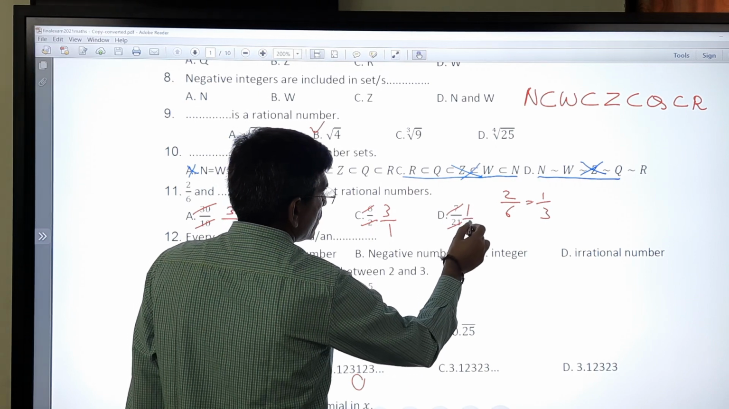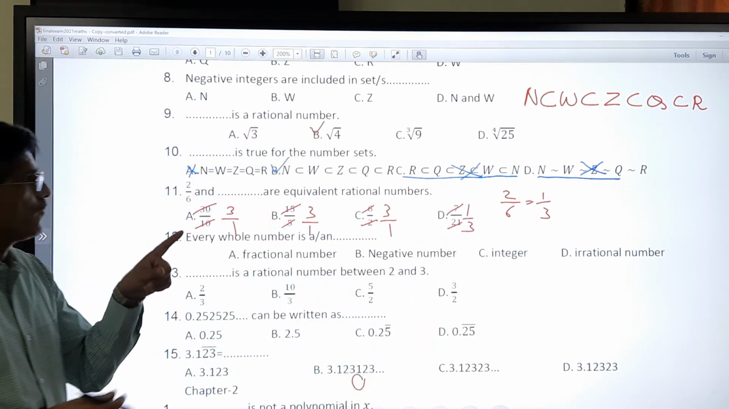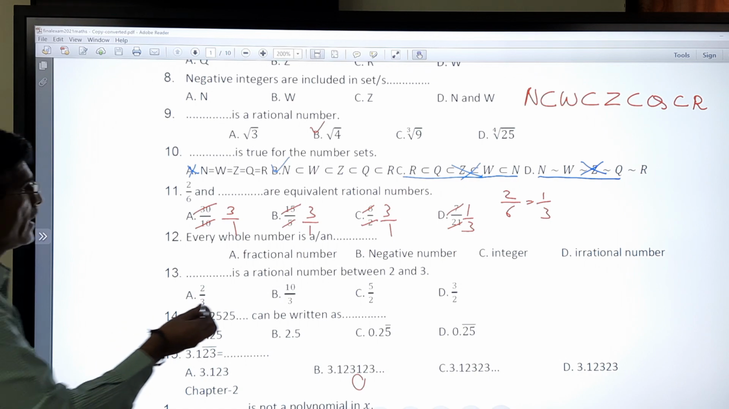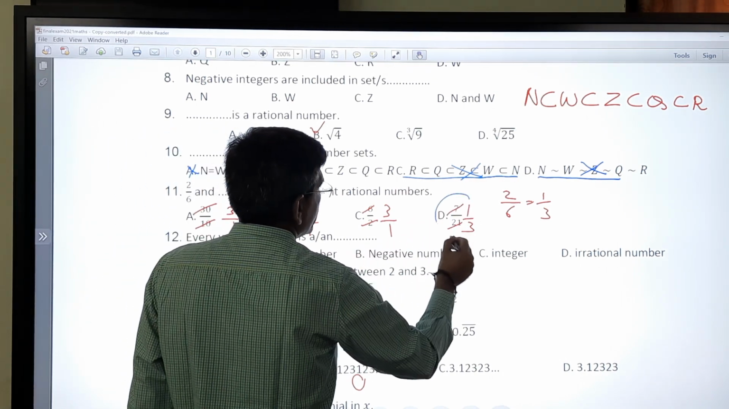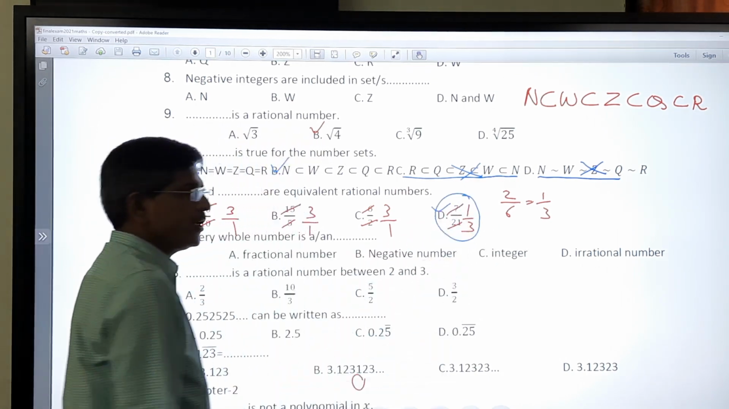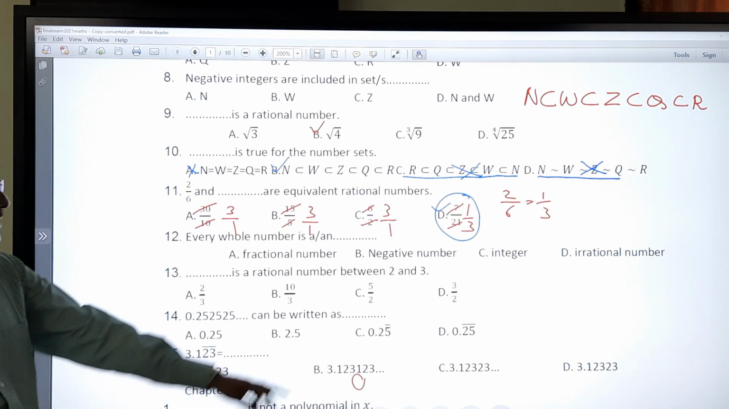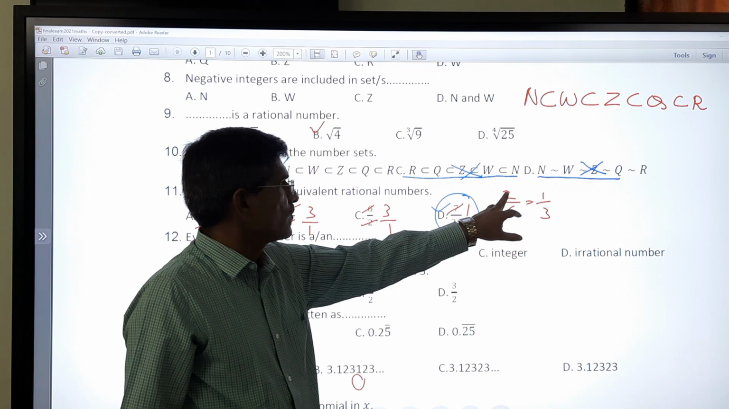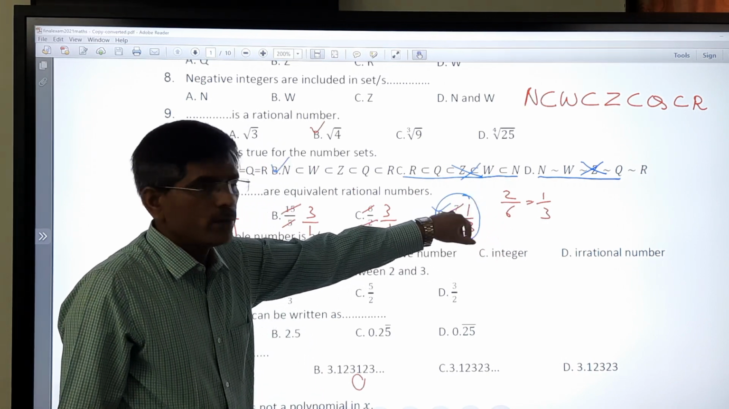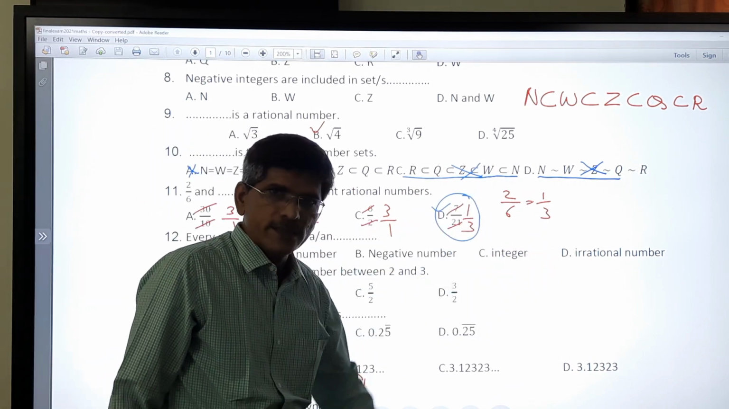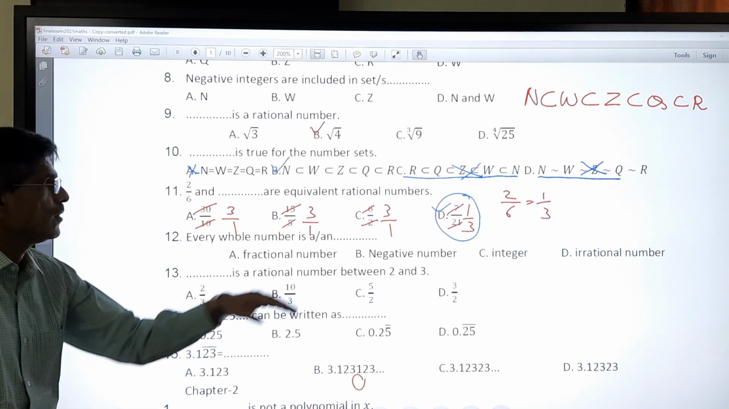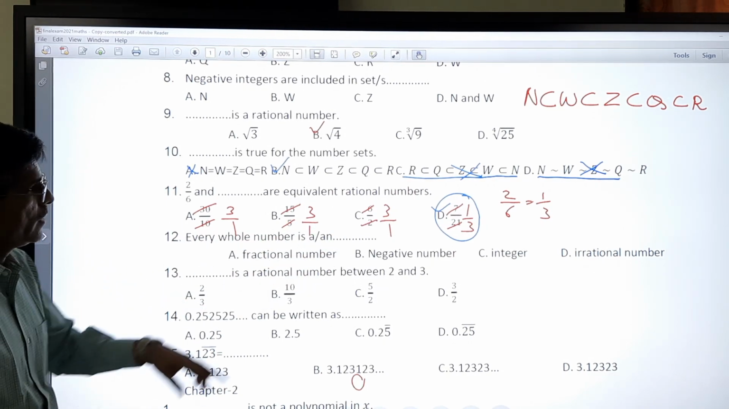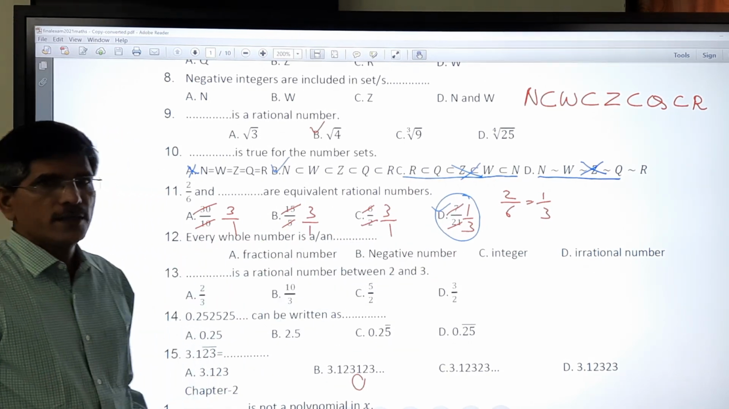So 1 upon 3. Out of the 4 options, the one suitable for us as equivalent is the D option. D is the correct answer. Why? Because it is equivalent to 1 by 3. 2 by 6 is the given expression, so 2 by 6 is equal to 1 by 3. If you see all 4 options, only one option is suitable.